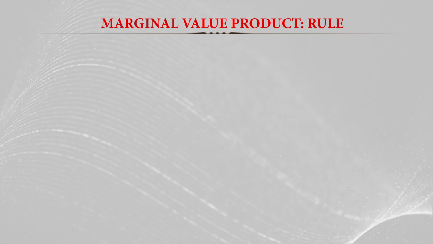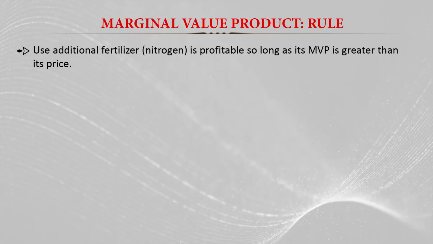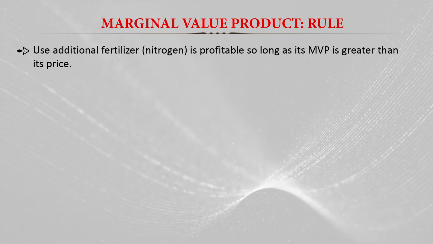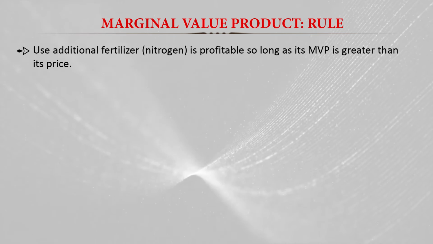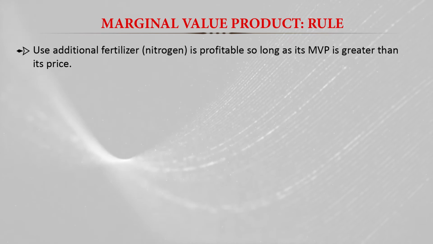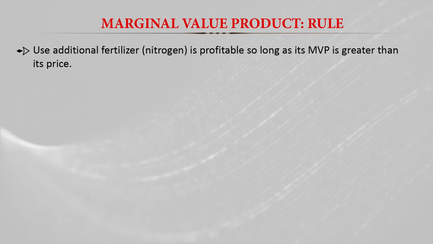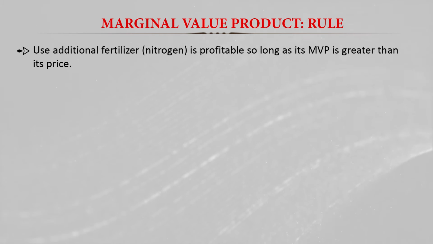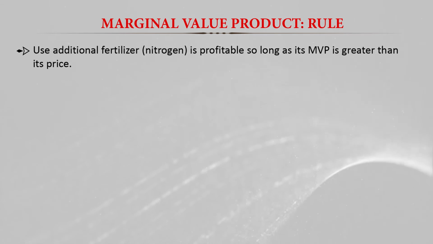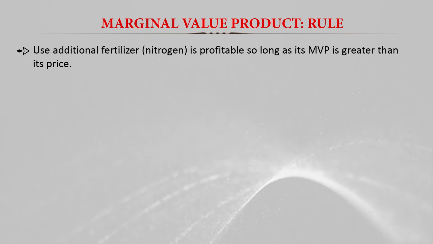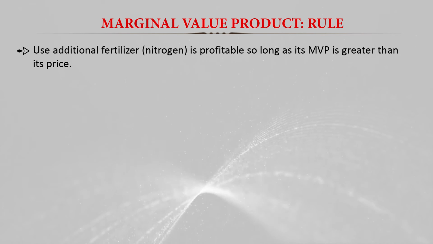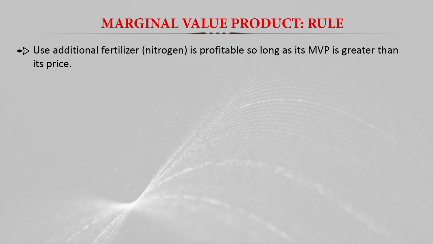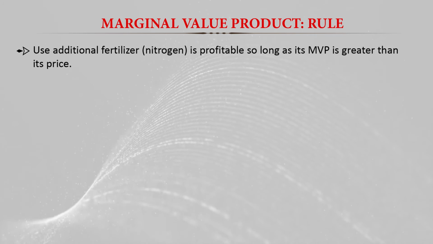So here the rule is that the use of additional fertilizer nitrogen is profitable so long as its MVP, the marginal value productivity, is greater than its price. So when we use 100 kg of nitrogen, the marginal value productivity of the wheat was 19.2, which was greater than the cost of nitrogen, that is 12 rupees.